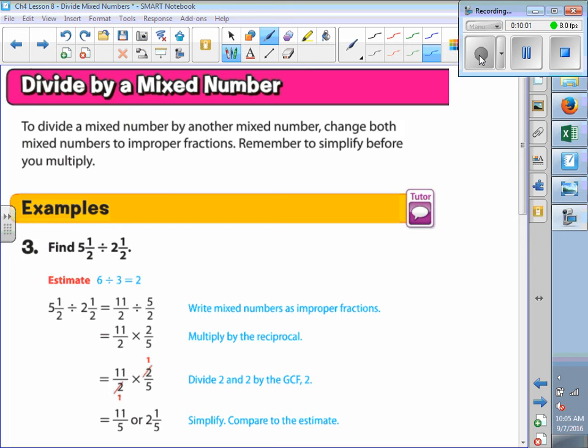All right, make sure you write this down. To divide a mixed number by another mixed number, change both mixed numbers to improper fractions, and then multiply or divide like normal, okay? Which becomes multiply. Got it?